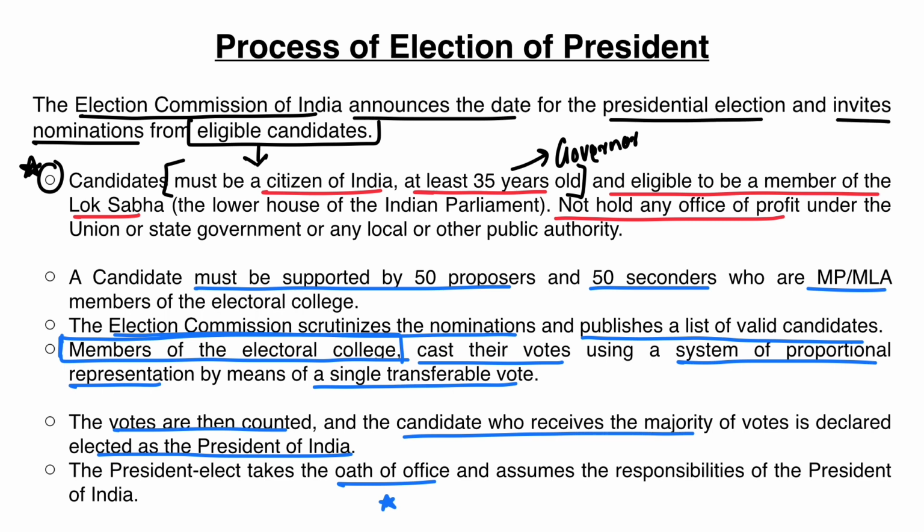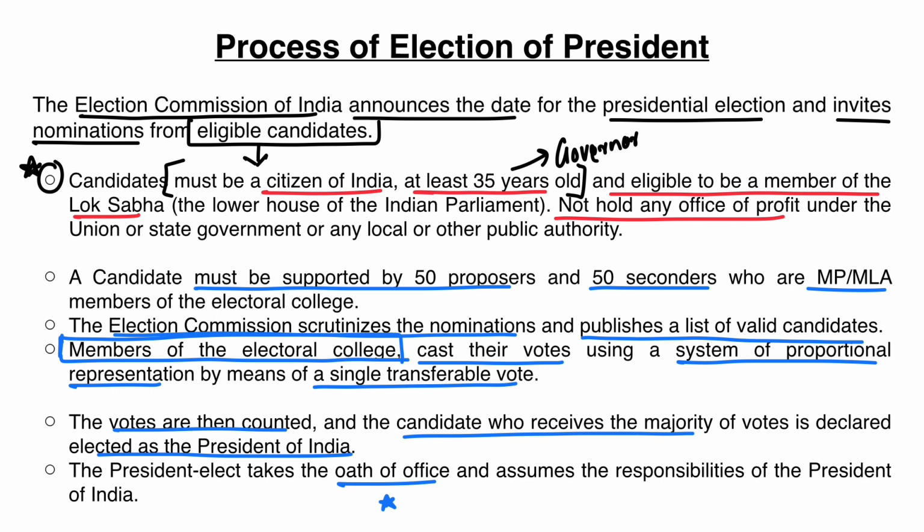पहला has to be a citizen of India, minimum 35 years of age and eligible to become a member of Lok Sabha. Whereas governor बनने के लिए qualification में सिर्फ 2 criteria है. पहला है has to be a citizen of India and number 2 minimum age again 35 years. Further, the person should not hold any office of profit under the union or state government or local or other public authority. And after the counting, whosoever gets majority of the votes becomes the president after taking an oath.